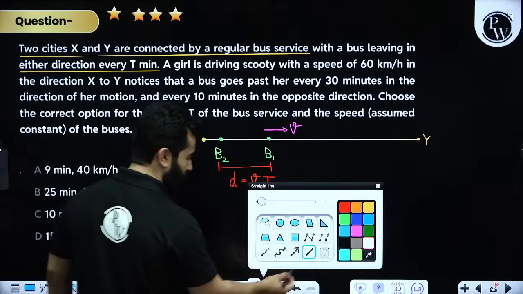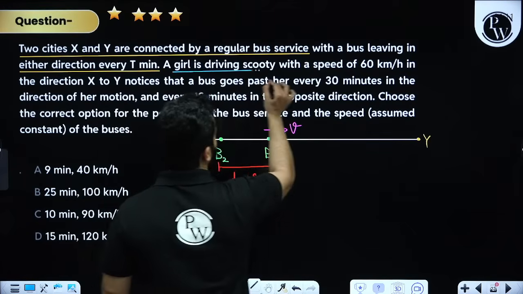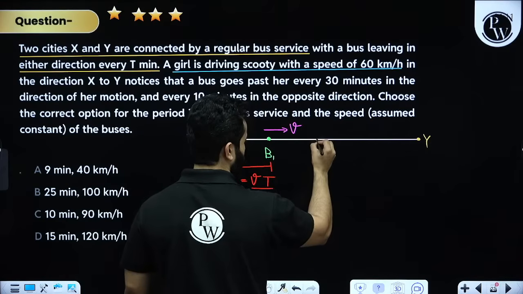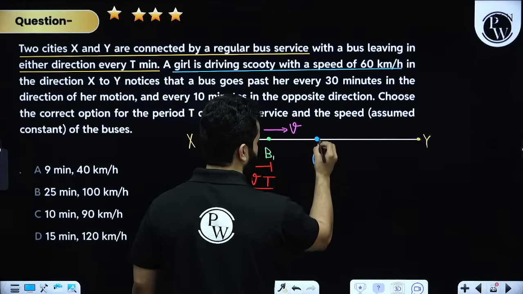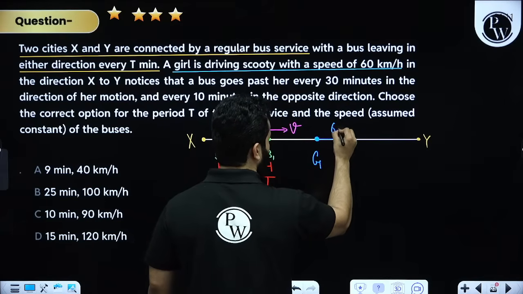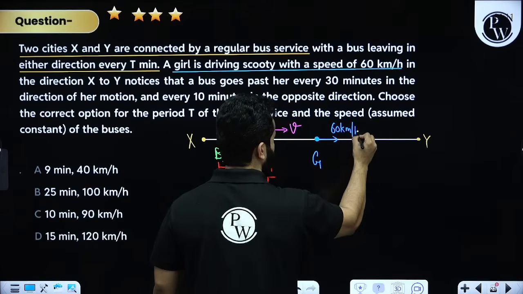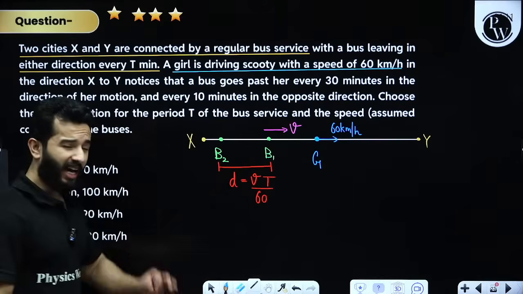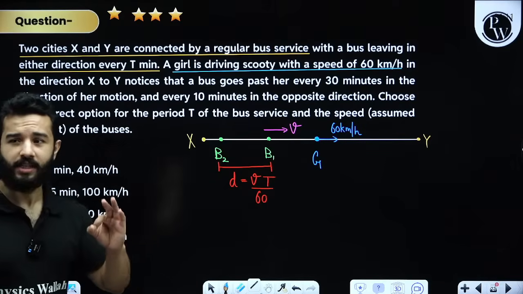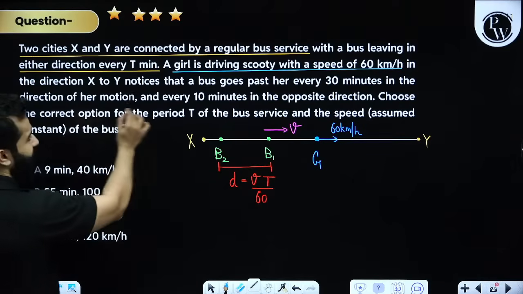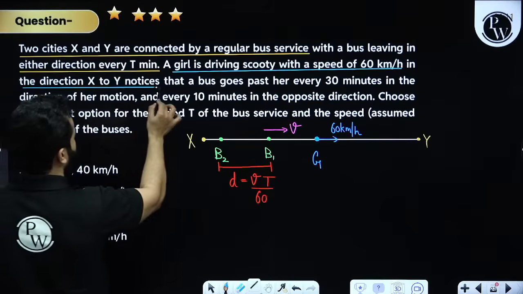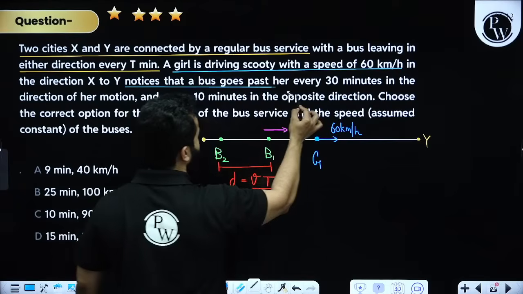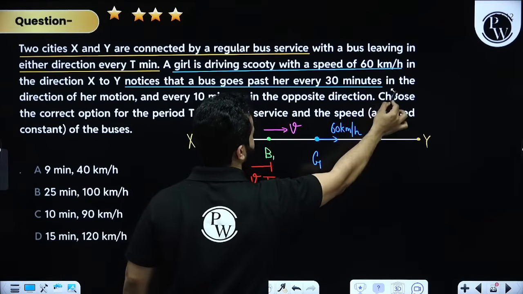Now they are saying that we have got a girl. A girl is driving a scooty at a speed of 60 km per hour. So you have also got a girl over here, driving her scooty at a speed of 60 km per hour. Drawing a diagram is the most important thing in these questions. Then they are saying in the direction of X to Y she notices a bus that goes past her every 30 minutes.